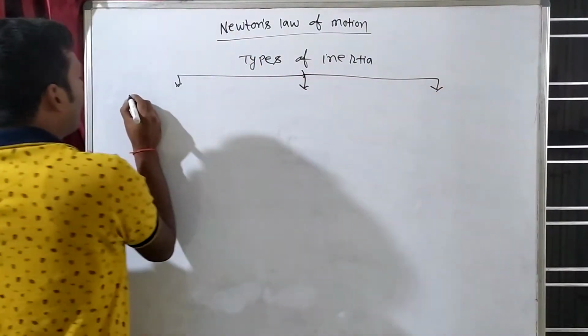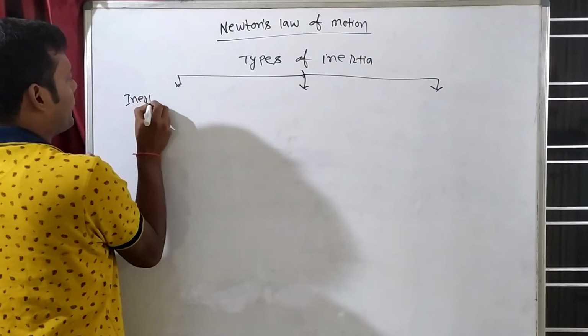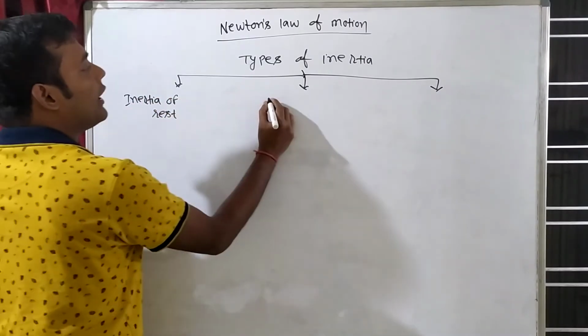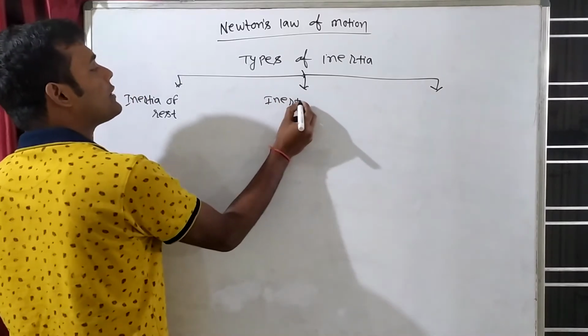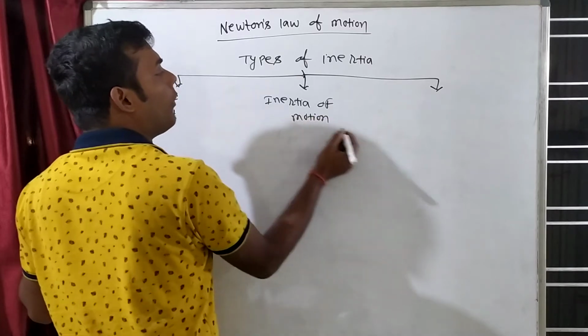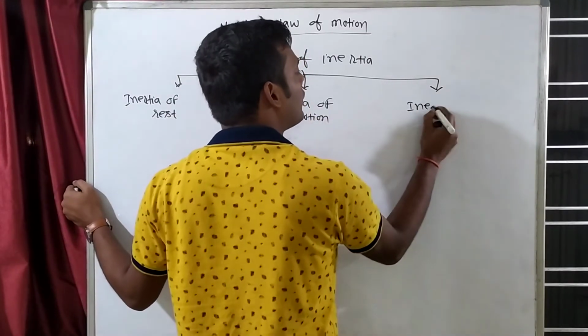One is known as inertia of rest. One is known as inertia of motion. And one is known as inertia of direction.